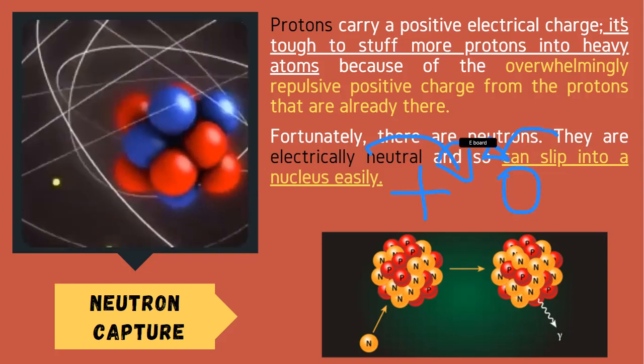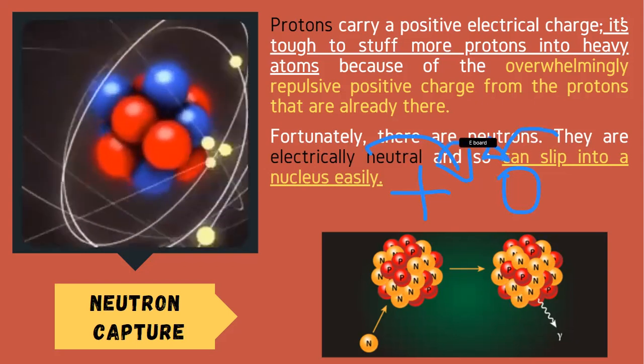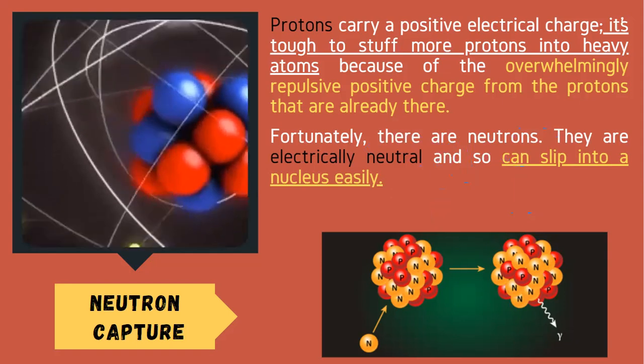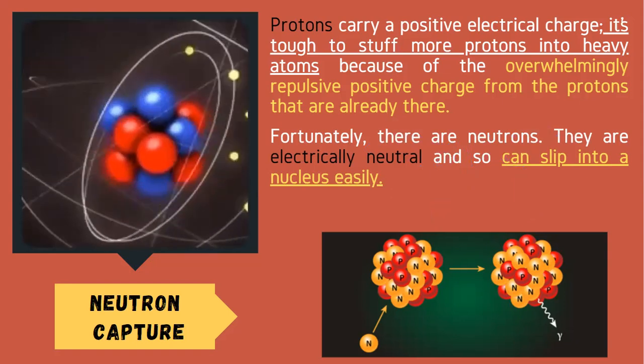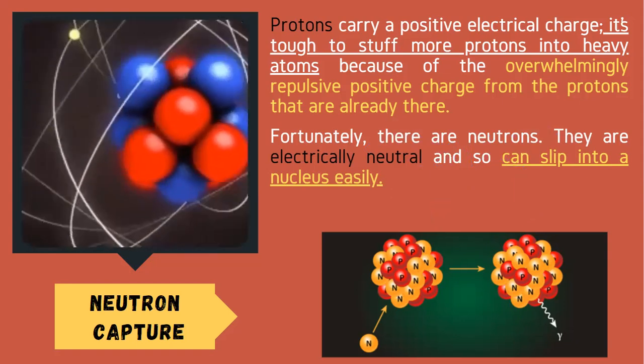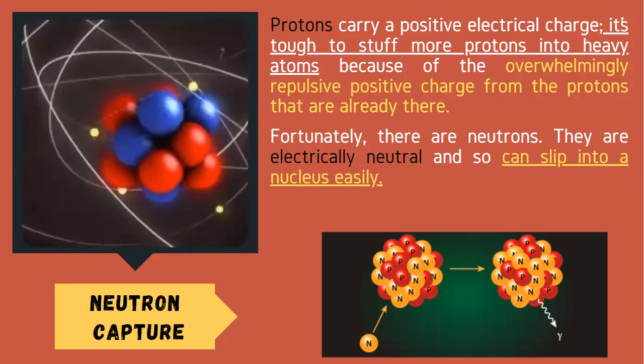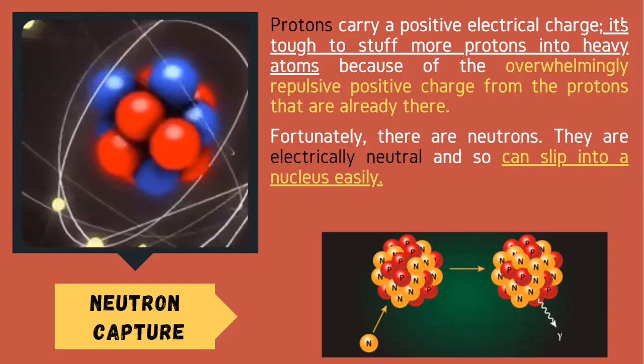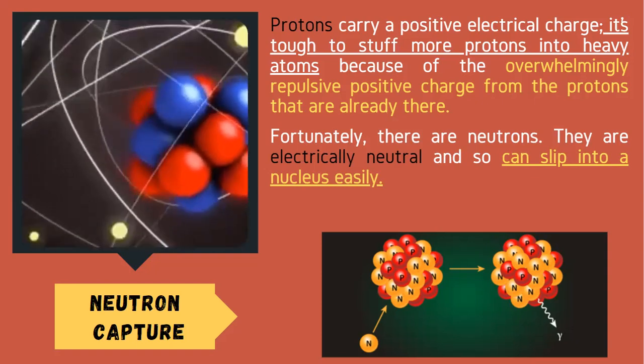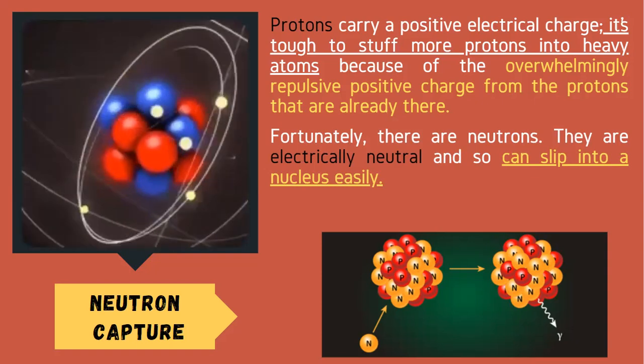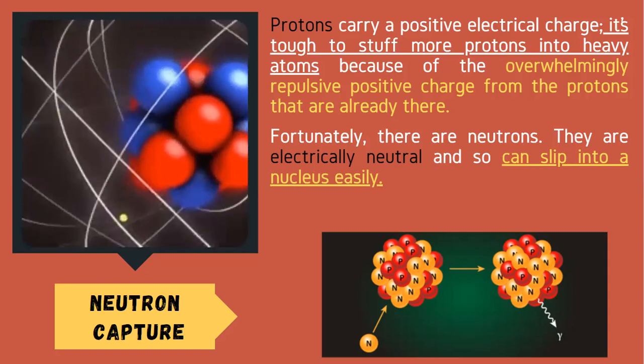Later, I will explain how it is possible for a neutron to be captured by your atom instead of capturing a proton. Now, focus on this one. Okay? Protons carry a positive charge. We already know that. It's tough to stuff more protons into heavy atoms.